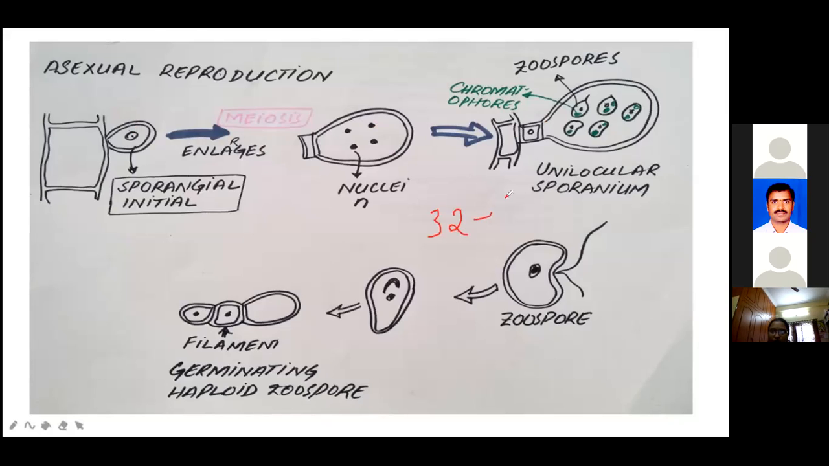daughter nuclei. What is the first division? What is the first division? Unilocular.